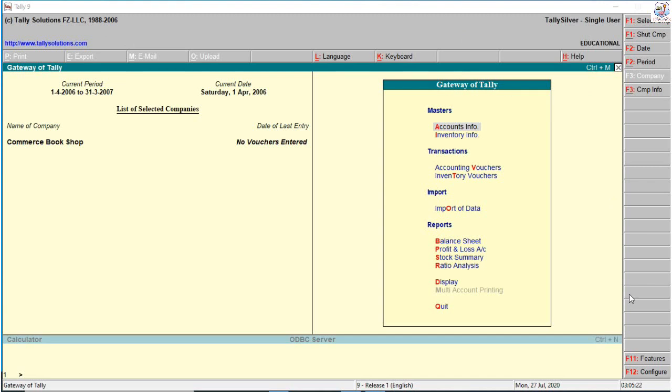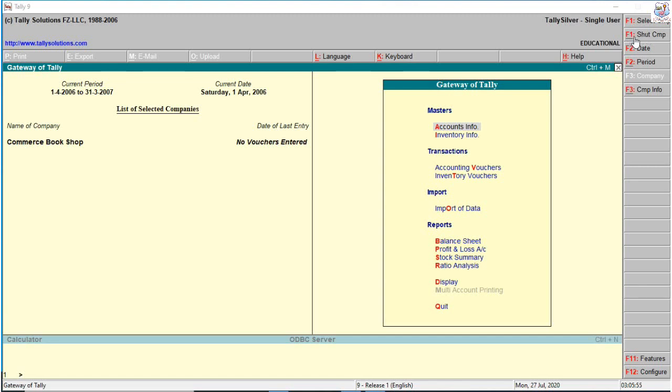First we see how to create a company and maintain company data. We select company for an existing created company. Click select company. Shut company means to close the company. For example, I now open the commerce bookshop company and I want to close this company. So shut company, shut meaning to close. I click shut company.